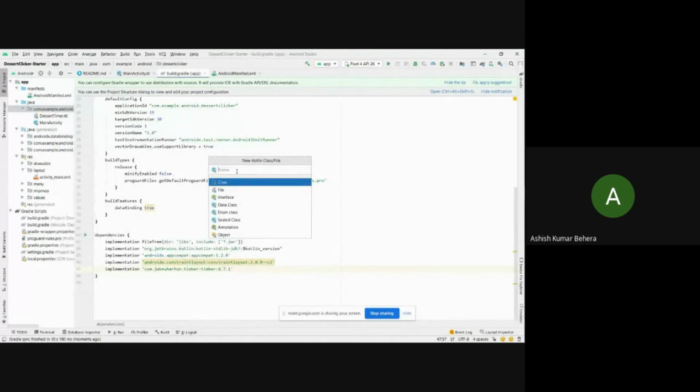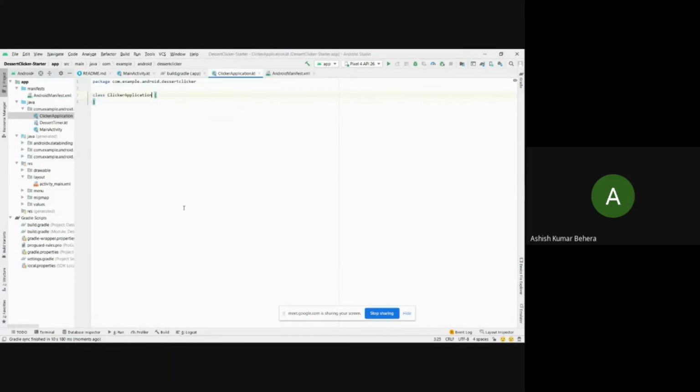Okay, guys, so the class that I am going to create is the ClickerApplication class. Let me just type it. And the resource file type is class. Okay, so here we are with our new Kotlin file.